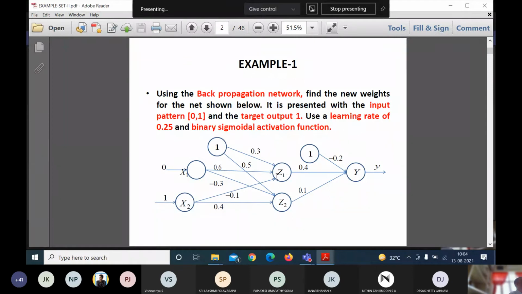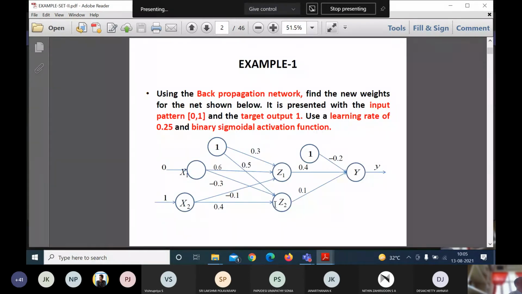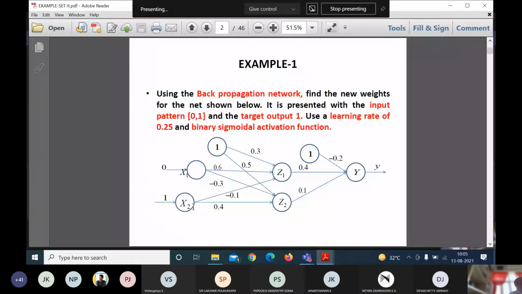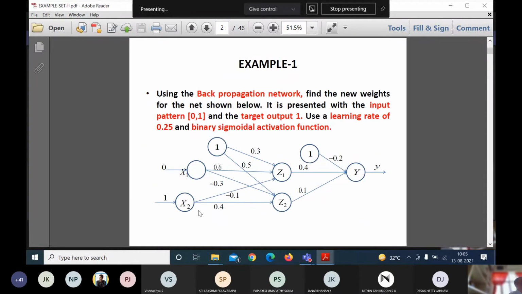Then V12 is minus 0.3, first node to second node. Then V21 is minus 0.1. Then V22 is 0.4, that is X2 to Z2.